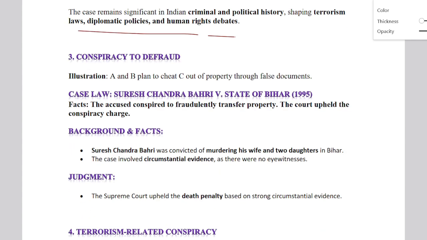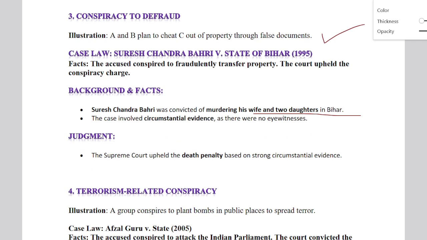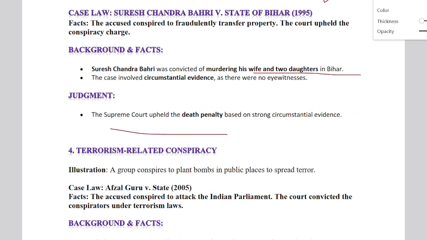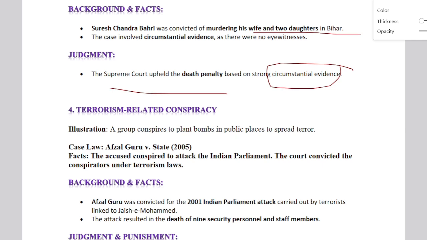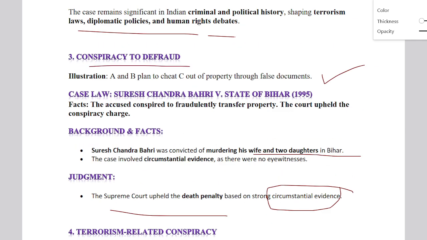Okay, conspiracy to defraud. In conspiracy to defraud, A and B cheat C out of property through a false document. This you can write as an illustration. If you wanted to write a case law, Suresh Chandra Bahri versus State of Bihar. In this case, the accused conspired to fraudulently transfer property. Suresh Chandra was convicted of murdering his wife and two daughters in Bihar. This case involves circumstantial evidence. There was no eyewitness. So what happened? The court held the death penalty based on strong circumstantial evidence. If they do not have an eyewitness, they still consider circumstantial evidence and give the death penalty. So this comes under conspiracy to defraud.